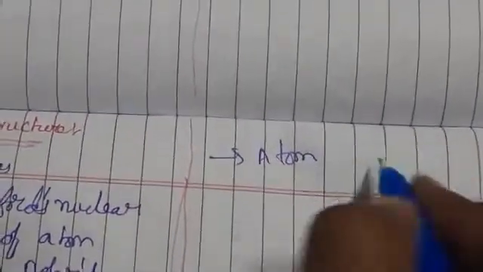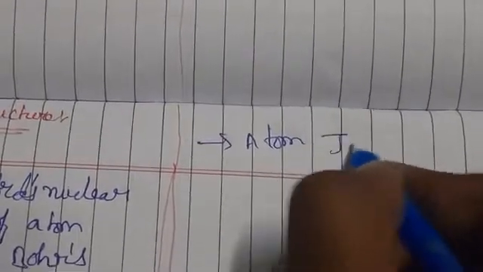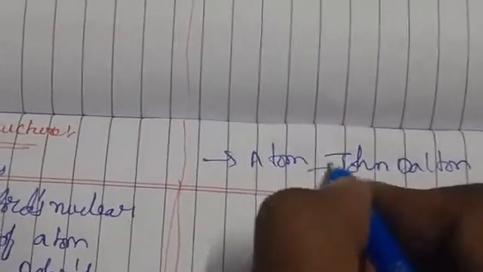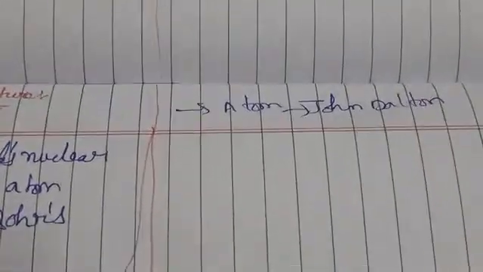Atomic structure, I have told you. So what is an atom? Who discovered the atom? The atom was discovered by John Dalton. Okay, so this atom was discovered by John Dalton. So according to Dalton's atomic theory, what is an atom?